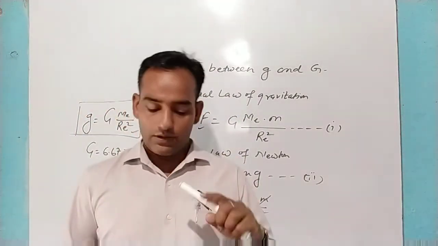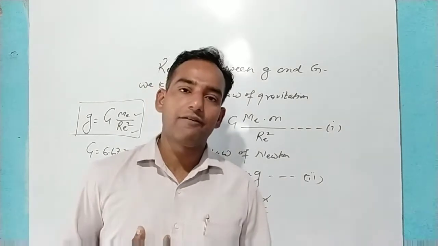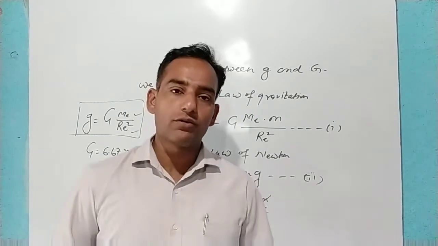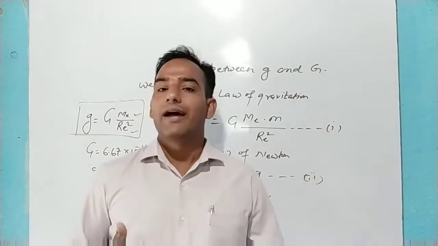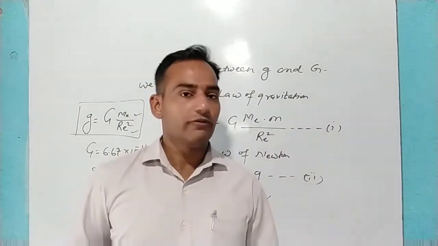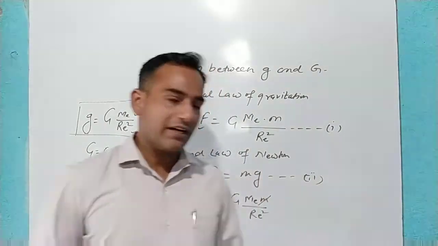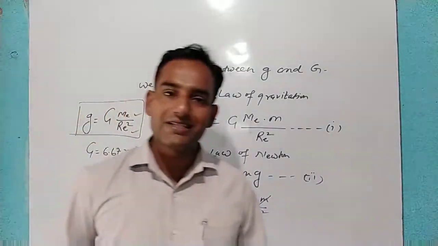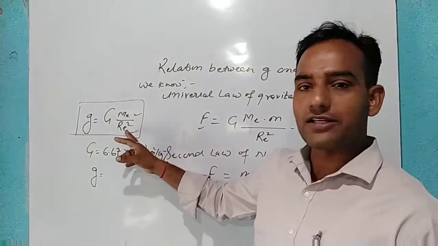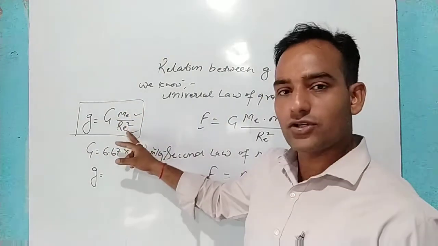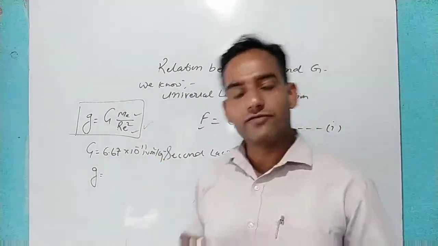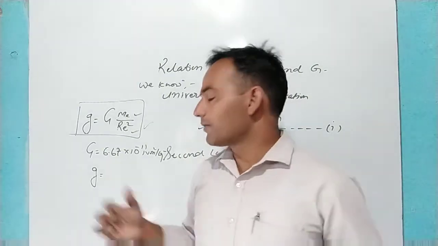With the help of the universal law of gravitation, we will have some numericals and we have to solve it. With the help of second law of Newton, F is equal to m into g, F is equal to m into a, or rate of change of momentum, we will have to solve some numericals. And finally, we have relation between small g and capital G, which is small g is equal to capital G Me upon Re square, that is mass of Earth upon radius of Earth square. This is the formula for that, and this is very important result. So please remember this, practice this.